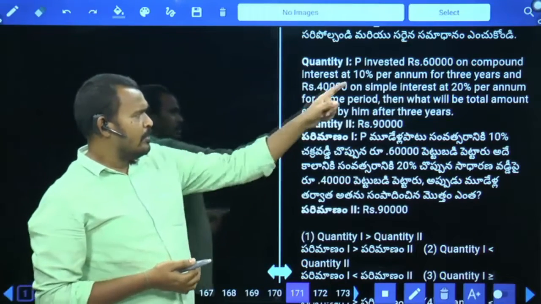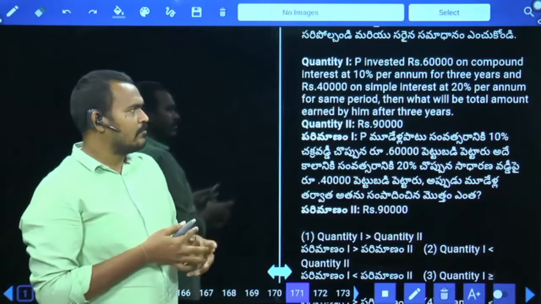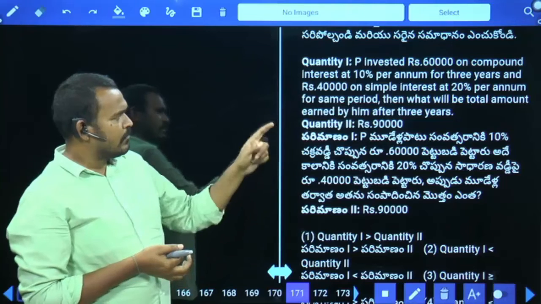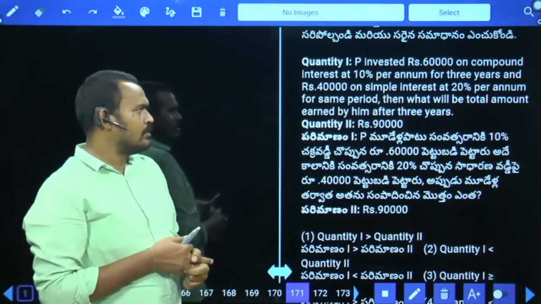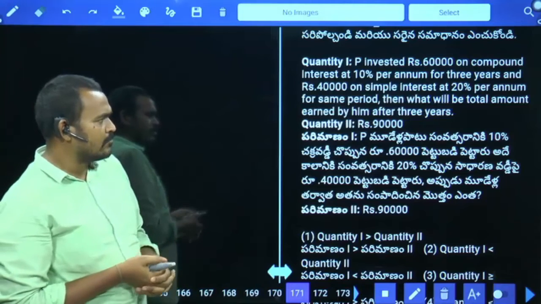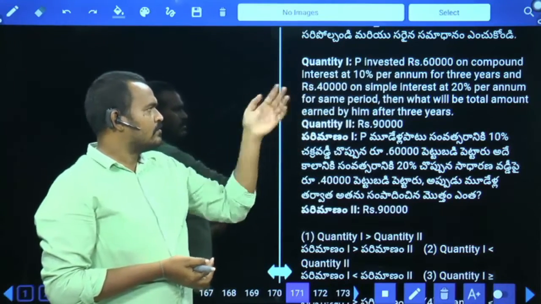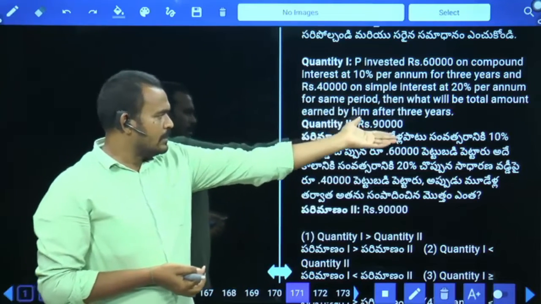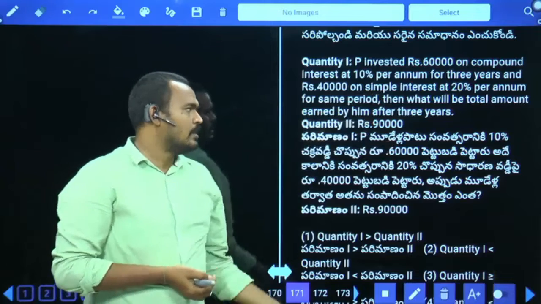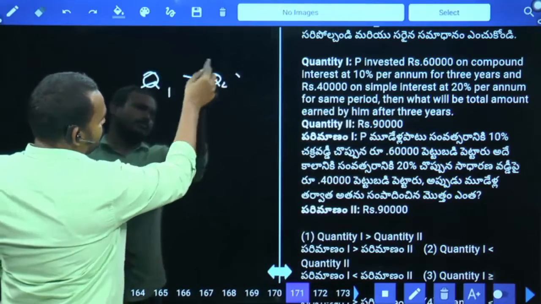Already the principal value 60,000 plus 40,000 is 1 lakh. Quantity 2 is 90,000. Definitely Q1 is more than Q2.